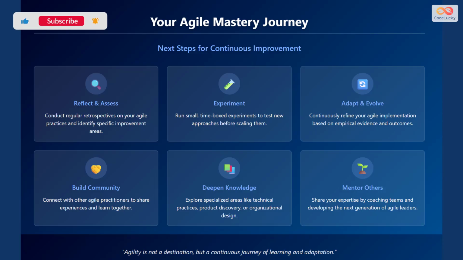Build community by connecting with other Agile practitioners to share experiences and learn together. Deepen knowledge by exploring specialized areas like technical practices, product discovery, or organizational design. Mentor others. Share your expertise by coaching teams and developing the next generation of Agile leaders. Remember, agility is not a destination, but a continuous journey of learning and adaptation.